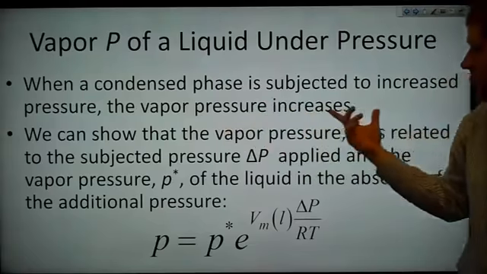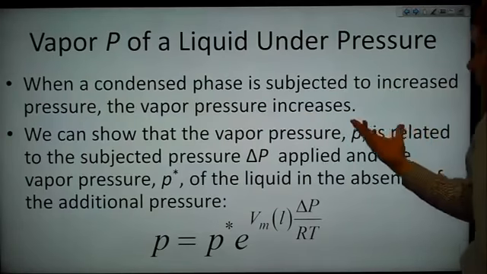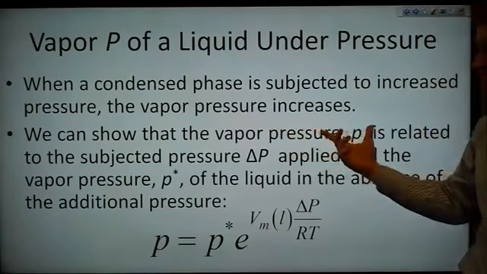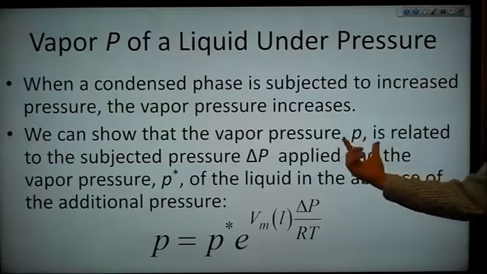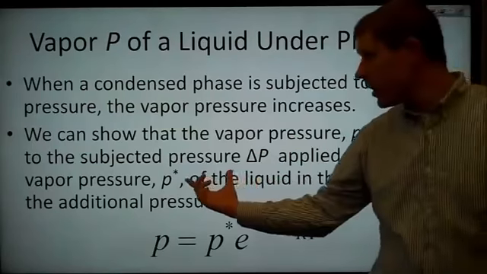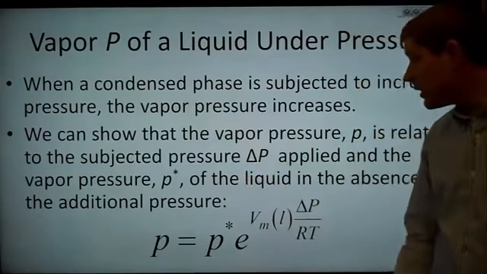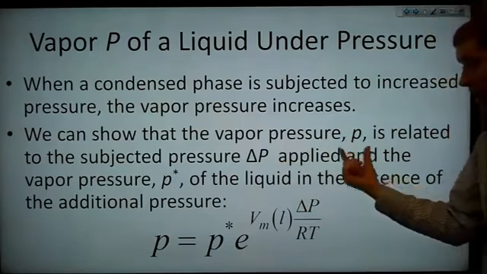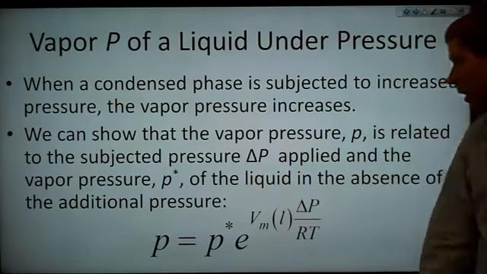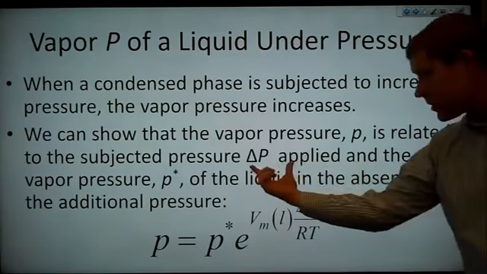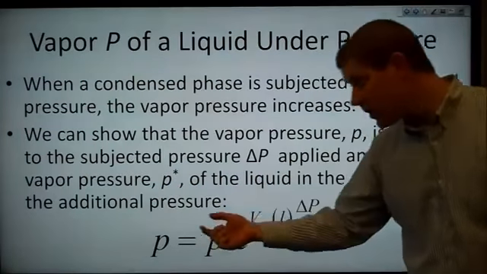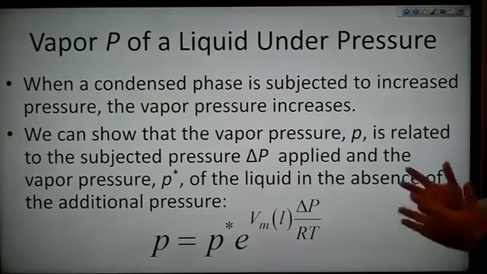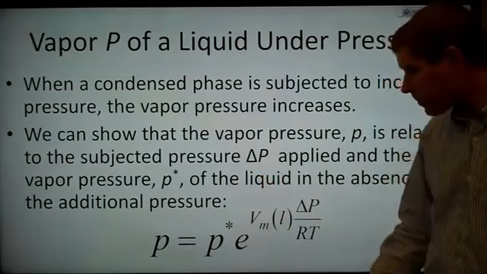When a condensed phase is subjected to an increase in pressure, the vapor pressure increases. We can show that the vapor pressure p is related to the applied pressure delta P. Note that this is a lowercase p and that is an uppercase P. This is the applied pressure, and P star is the vapor pressure of the liquid in the absence of that additional pressure.